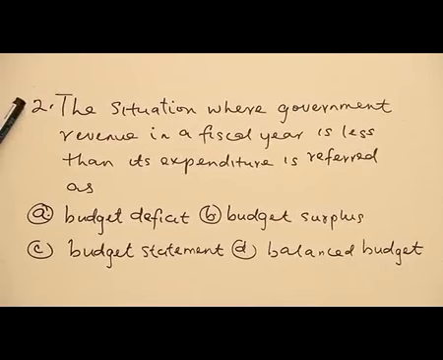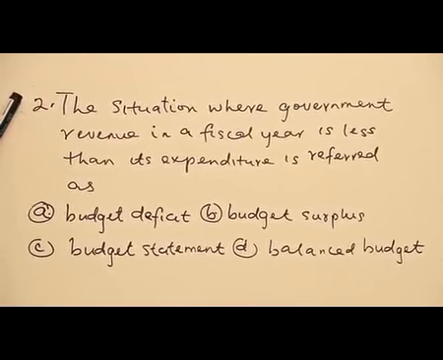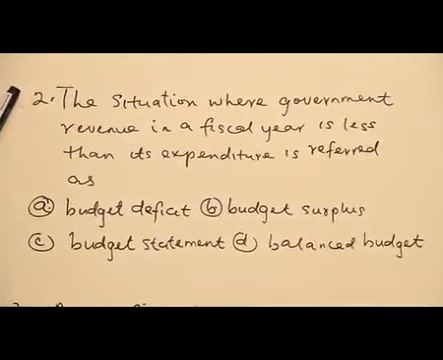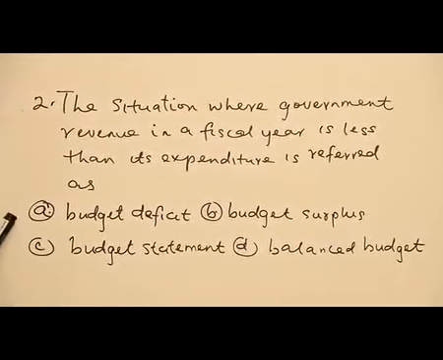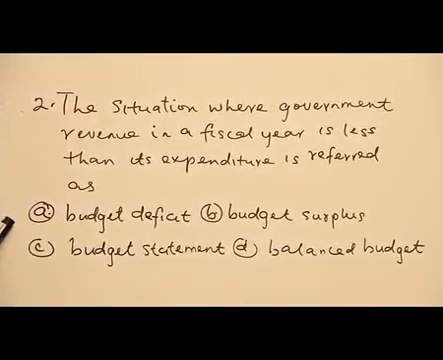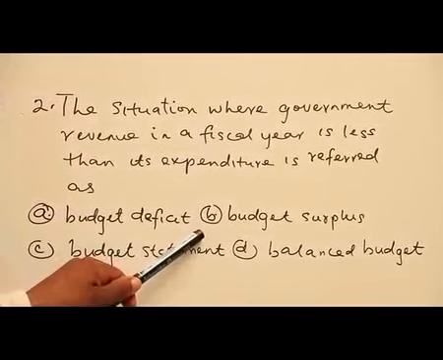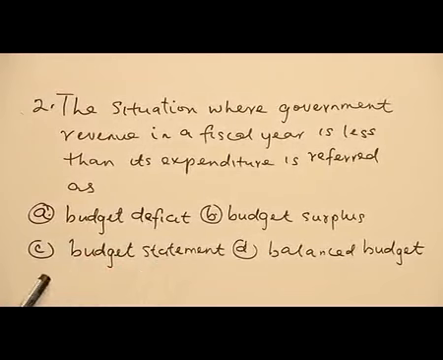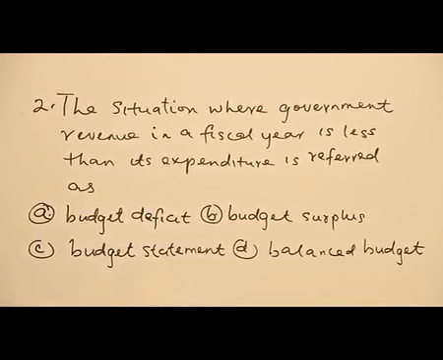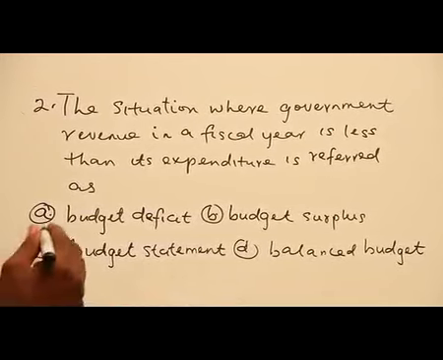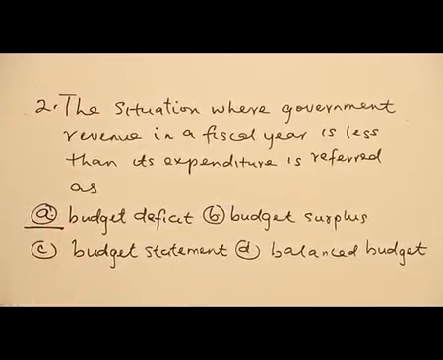Question 2. The situation where government revenue in a fiscal year is less than its expenditure is referred to as A. Budget deficit. B. Budget surplus. C. Budget statement. D. Balanced budget. The right answer is A. Budget deficit.